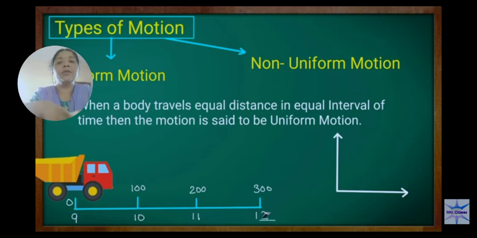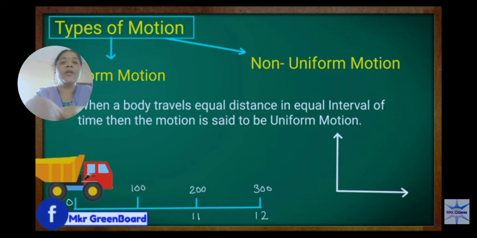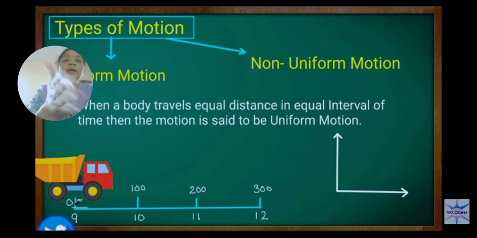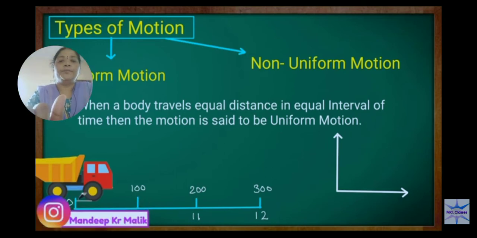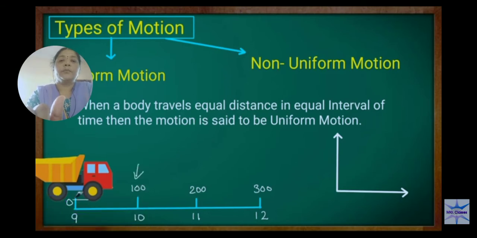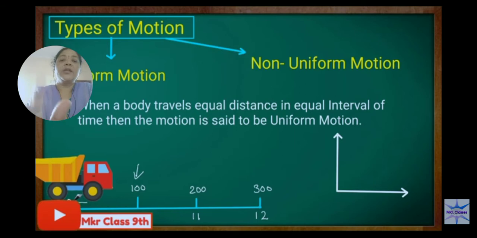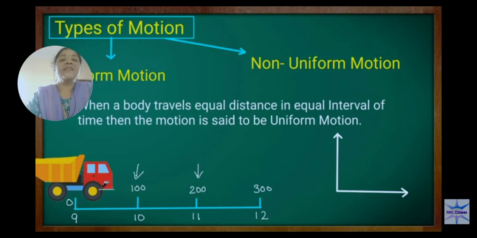Here is one example they gave. One truck is there. Its initial state is 0. Then at 9 o'clock they start. From 9 to 10 it will travel 100 meter, from 0 to 100 meter in 1 hour. From 10 to 11 it again takes 1 hour, and the distance travelled is 200. 100 to 200 means it is again 100 meter.